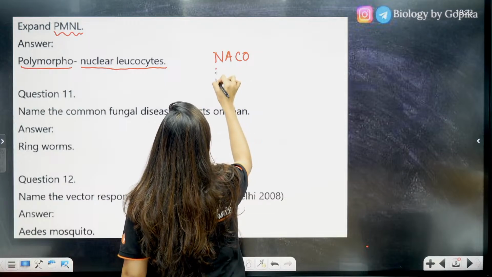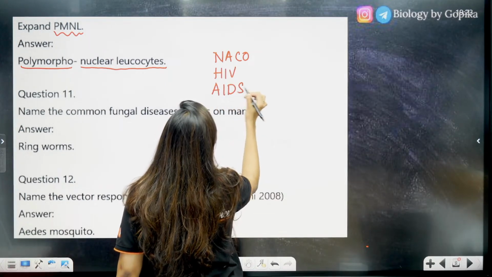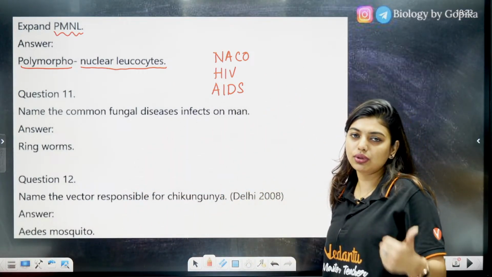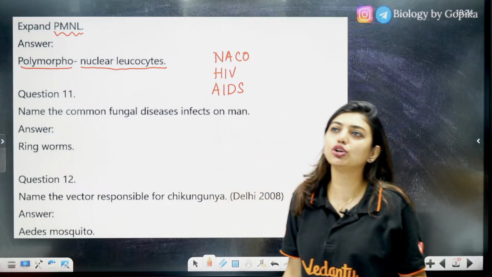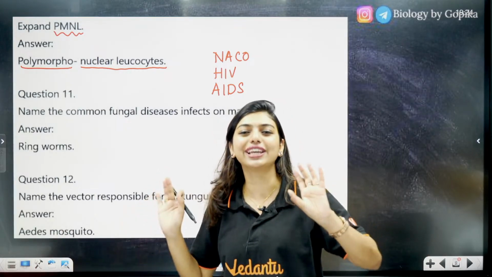They can ask you the full form of HIV. They can ask you the full form of AIDS. So all this be ready, okay? All this be ready. Any of this they can ask you. NACO, HIV, AIDS, any question they ask, you cannot fight with them telling them, why did you ask me, because I didn't study. No, it is there in the textbook, so they can ask, okay?